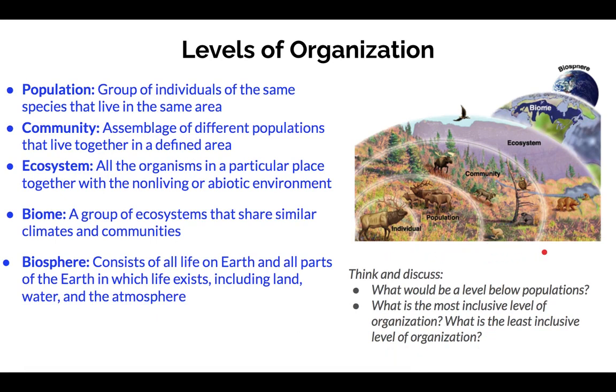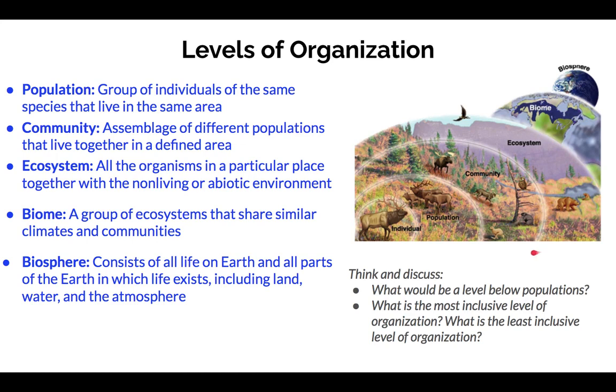Communities are assemblages of different populations that live together in a defined area. An ecosystem is all of the organisms in a particular place together with both the non-living or abiotic environment. And we'll discuss what abiotic and biotic means in just a moment. A biome is a group of ecosystems that share similar climates and communities, and the biosphere consists of all life on Earth, and that includes all parts in which life exists, including land, water, and the atmosphere.